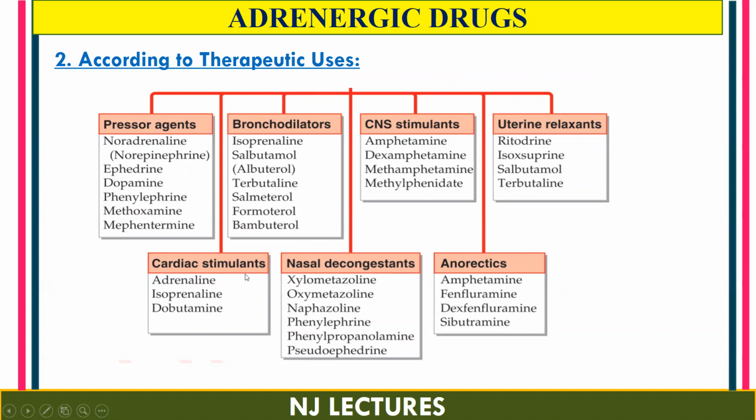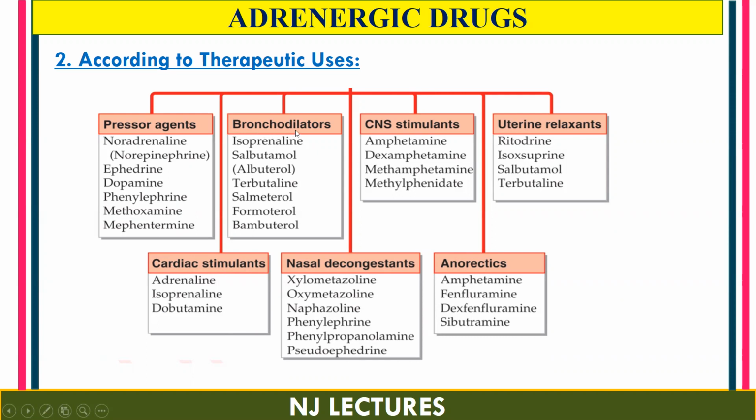Second is cardiac stimulant. That means they increase the activity of the heart. Thereby, they cause an increase in the heart rate and an increase in the force of contraction, which further leads to an increase in the cardiac output. Examples are adrenaline, isoprenaline, and dobutamine.